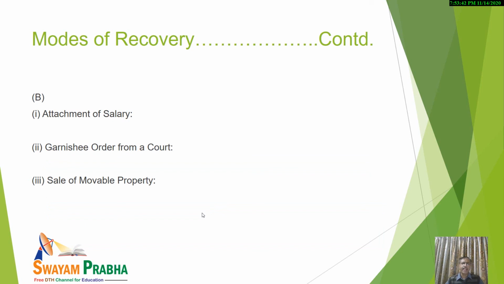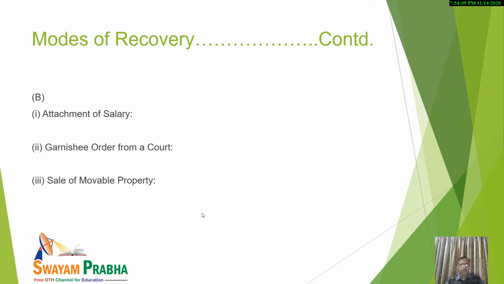Now B category. Under the B category again we have 3 points. You see, in case some area of taxes is there, and the assessee in this case, let us suppose, is a salaried employee. He is getting salary from the employer, and we know that for salary, the employer-employee relationship is a must.